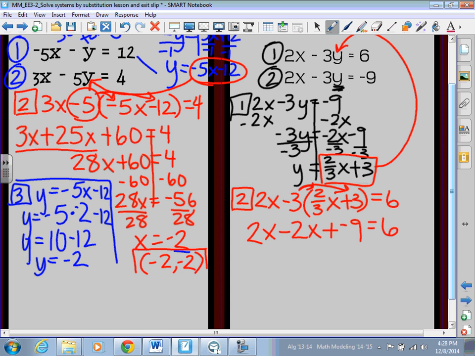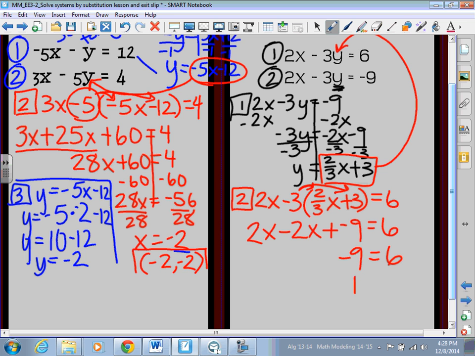So once again, I'm going to go ahead and continue to solve. And so when I solve here, if you notice, my 2x minus 2x, well, that goes to 0, doesn't it? So I don't have any x's left. What am I left with? A negative 9 equals 6. Well, what's a negative 9 equals 6? Is that a true or a false statement?